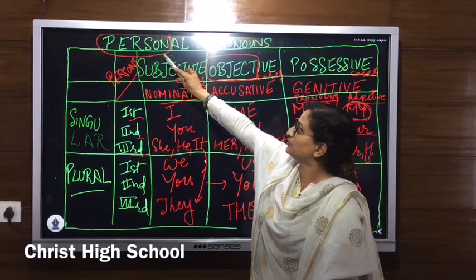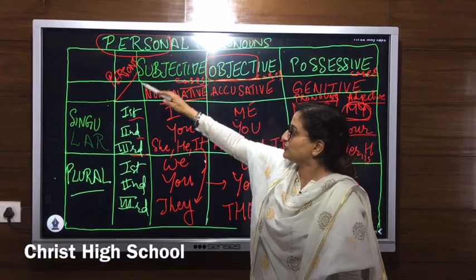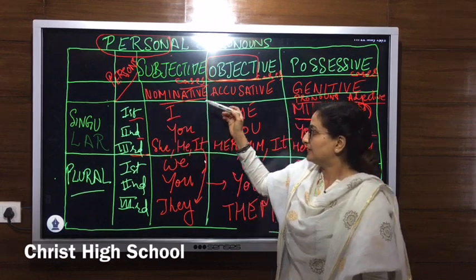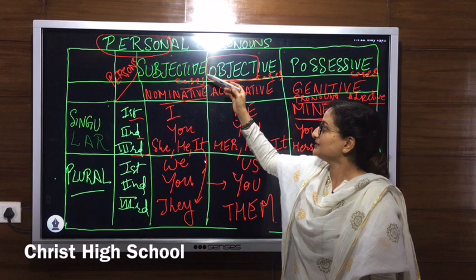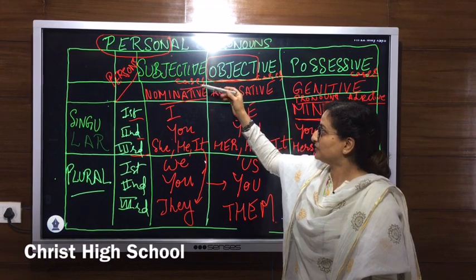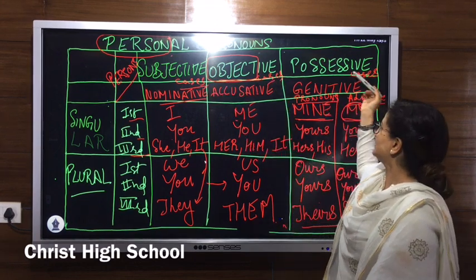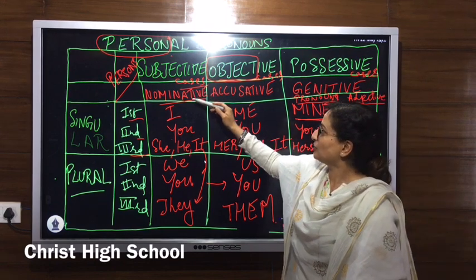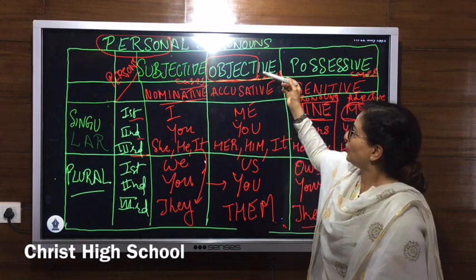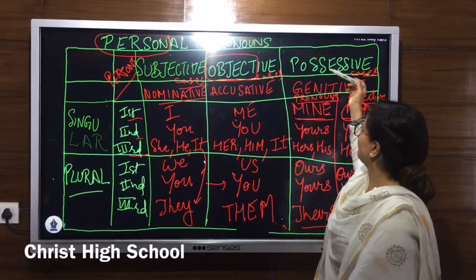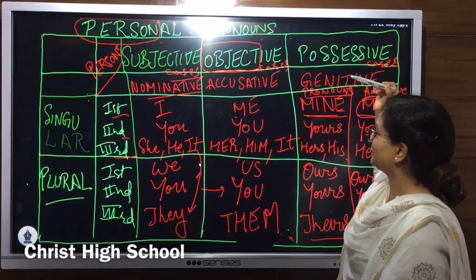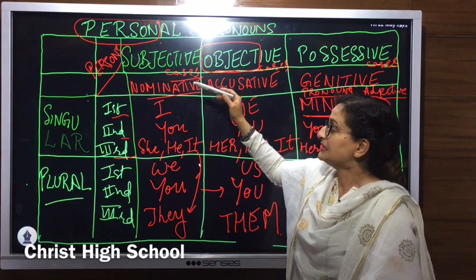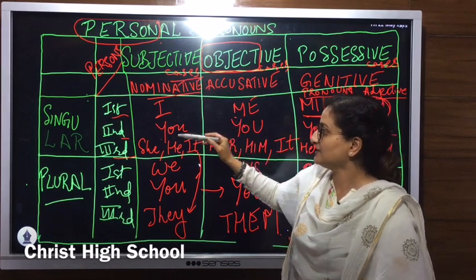Personal pronouns are the pronouns which denote the person of a pronoun, that is first, second and third person, and they are also known as subjective cases, objective cases and genitive cases. Their subjective cases are also known as nominative cases, objective cases are known as accusative, and possessive cases are known as genitive cases.